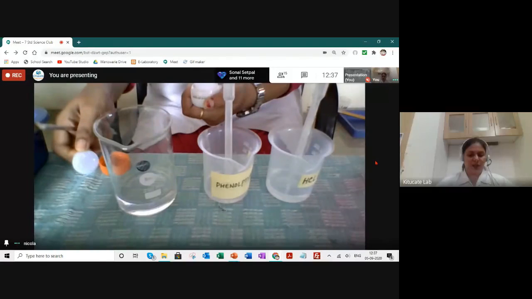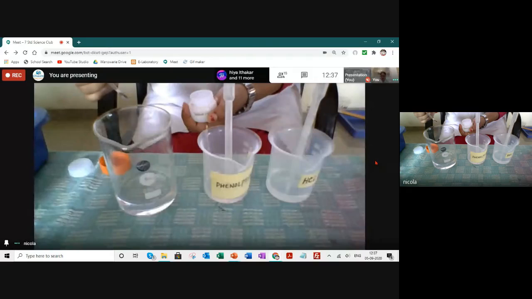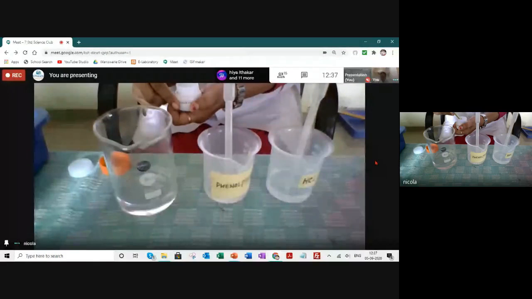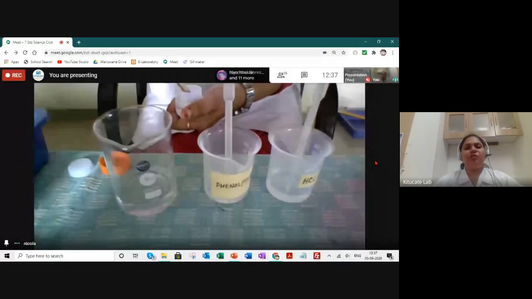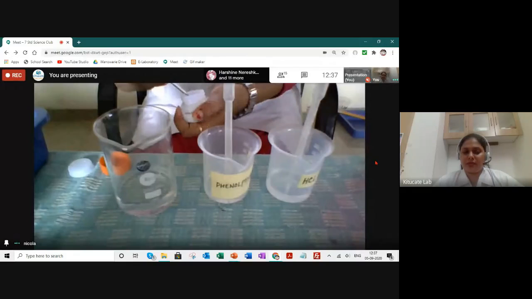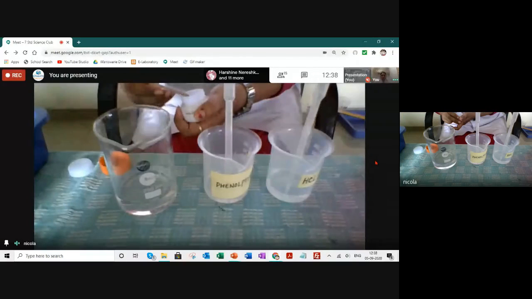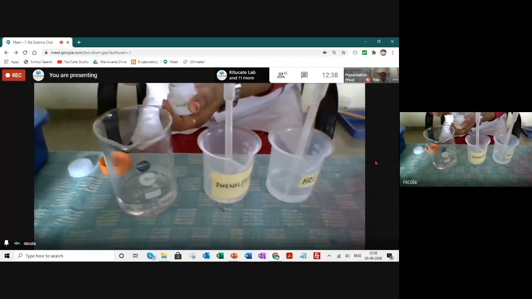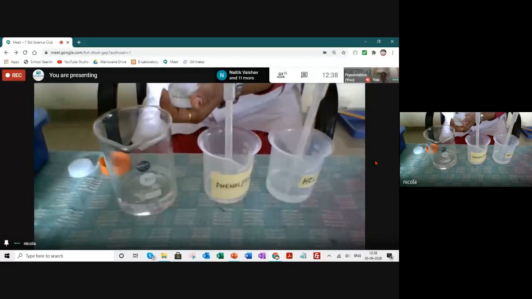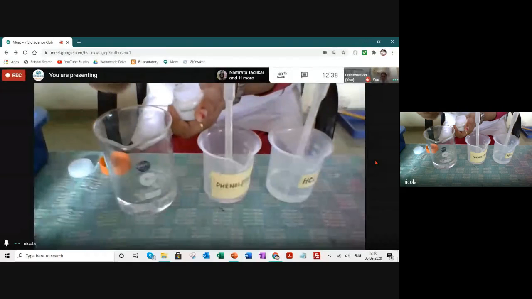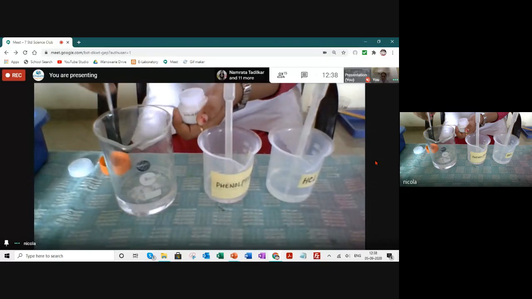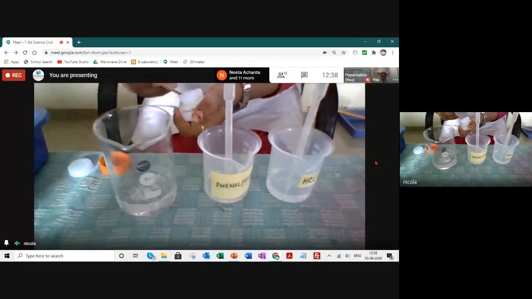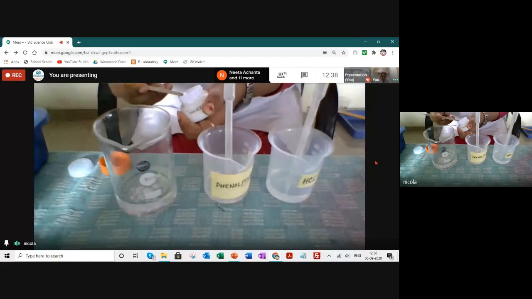Ma'am, the screen is not visible. You keep yourself pinned to the lab. See, ma'am is adding sodium hydroxide. And I have to stir it till it dissolves.